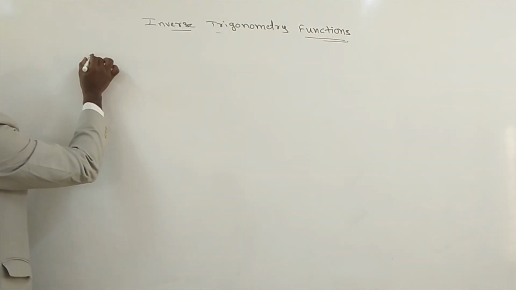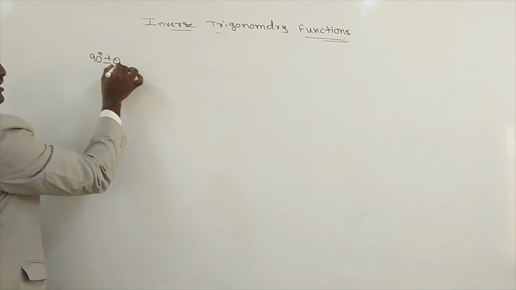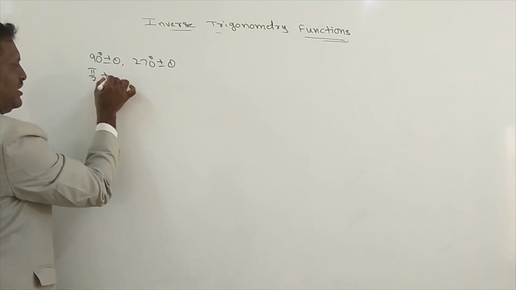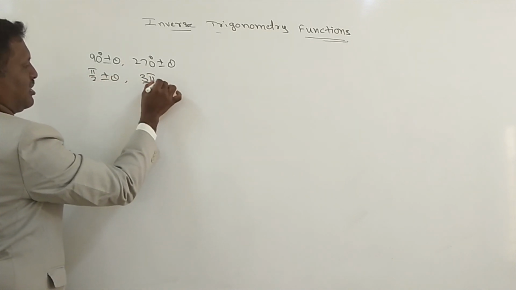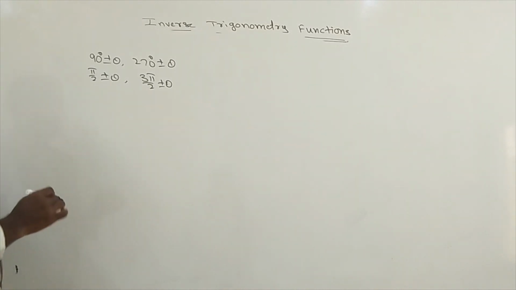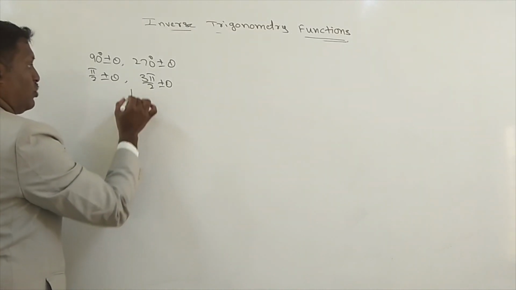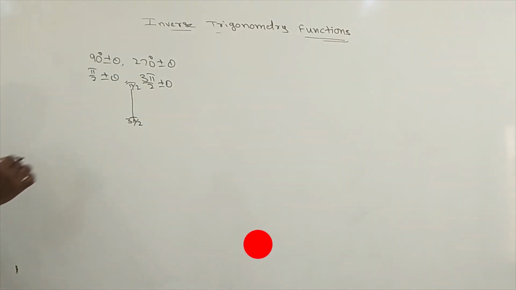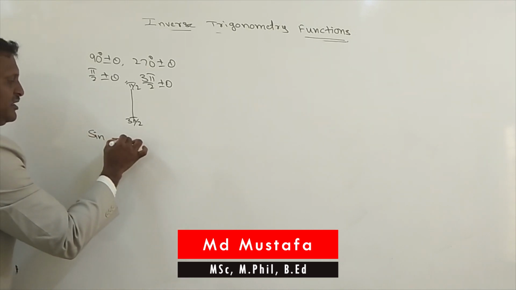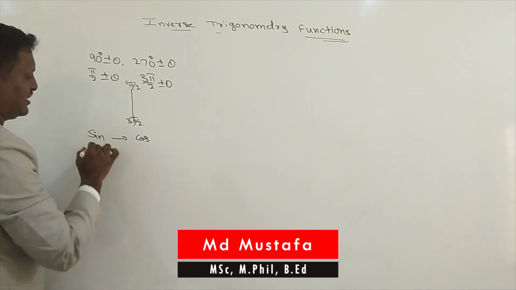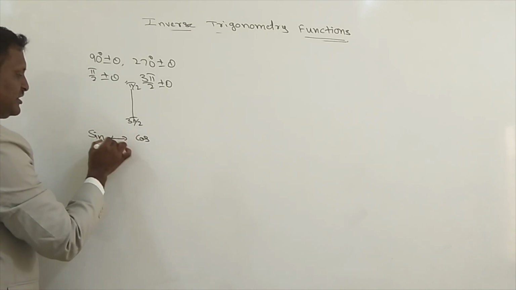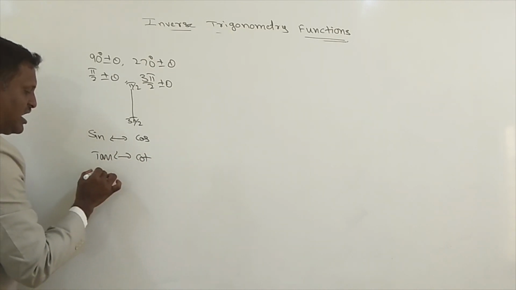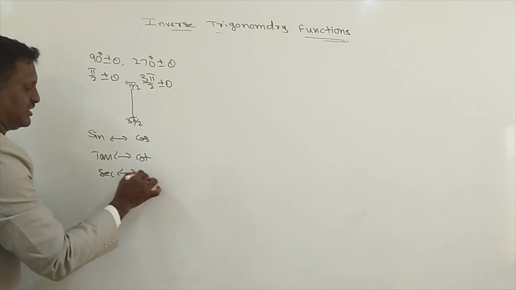Concentrate. Whenever you have 90 plus or minus theta, 270 plus or minus theta, or pi by 2 plus or minus theta, 3 pi by 2 plus or minus theta, whenever we have taken a vertical line like pi by 2, 3 pi by 2, we have to interchange: sine should be changed to cos, cos has to be changed to sine, tan and cot we have to interchange, and secant and cosecant we have to interchange.